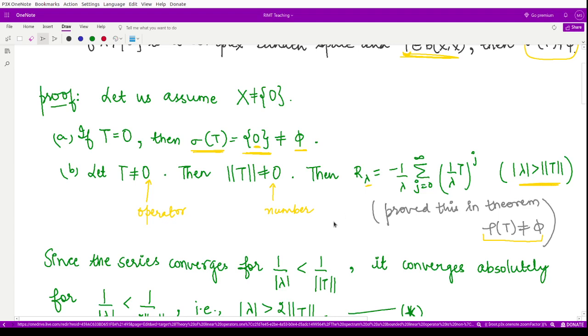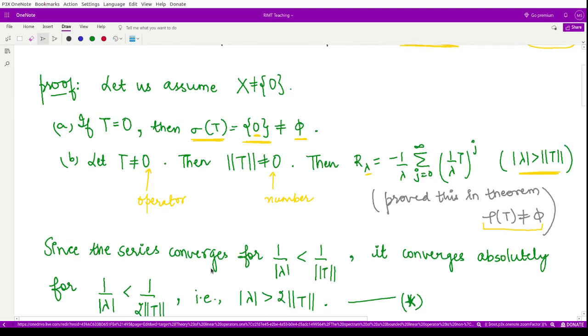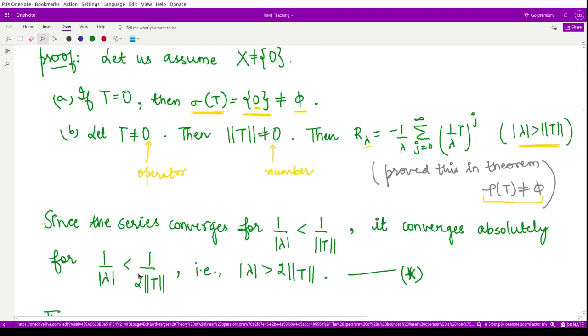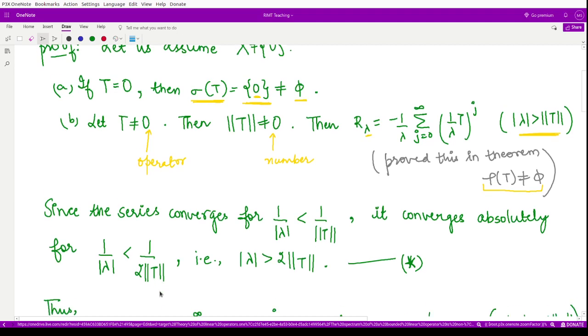This convergence would be there whenever 1 by mod of lambda is strictly less than 1 by norm of T, and it converges absolutely whenever 1 by mod lambda is less than 1 by 2 times norm of T.